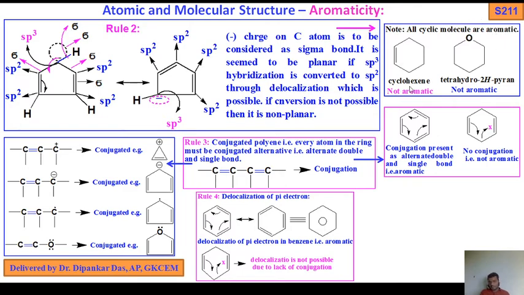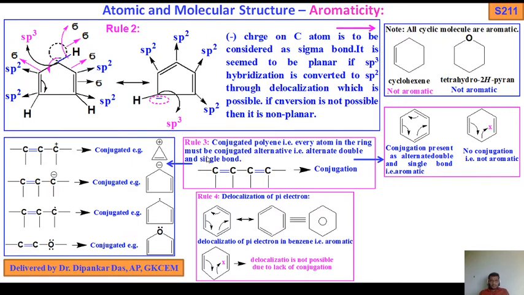Say for example this one. Non-planar, sp3, sp3. Okay, sp3 non-planar. So rule 4, it should be "are not aromatic". Oh, I corrected it. Okay, note it down: all cyclic molecules are not aromatic. Say for example this one.